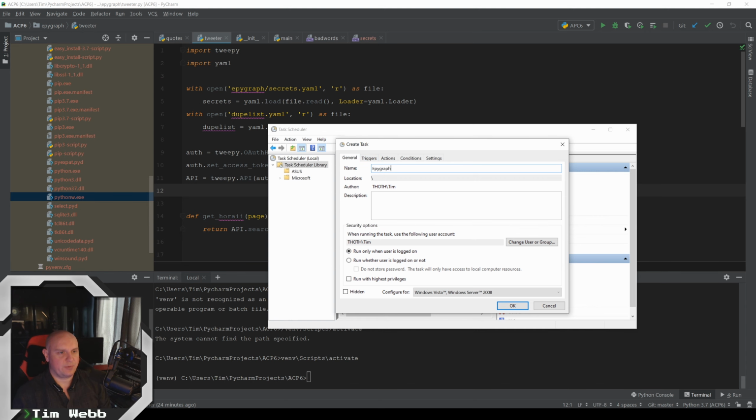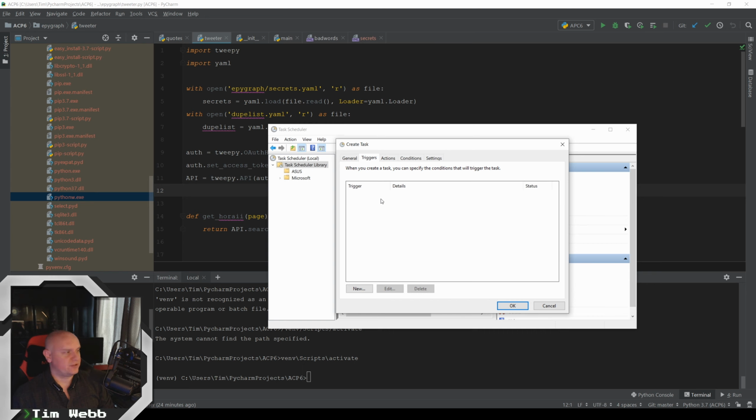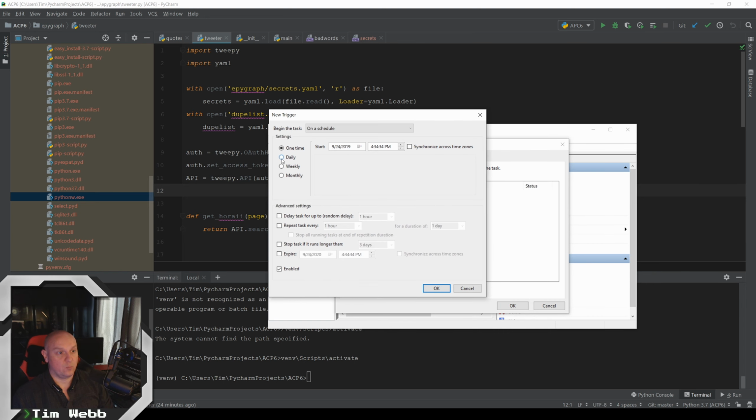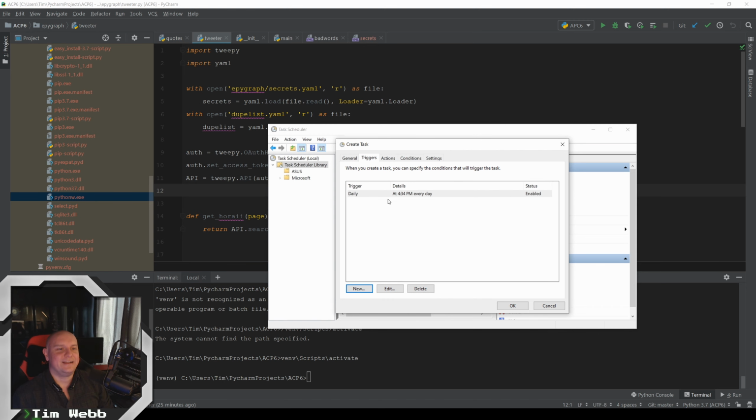We'll just call this epigraph. And for triggers, we want to set when we want this to run. So we want it to run daily, and you can set the time or whatever. You could do all kinds of fancy things, but honestly, this is all you need. Daily. You could say do this task maybe a few times a day, but just make sure that it is enabled. This is the important part. Daily and enabled. Okay.